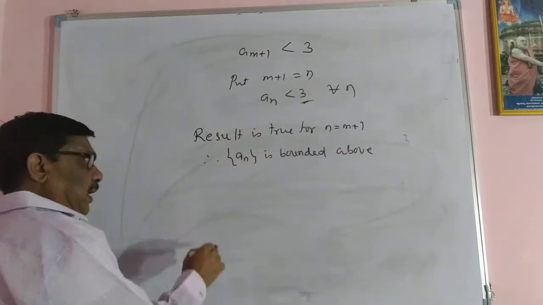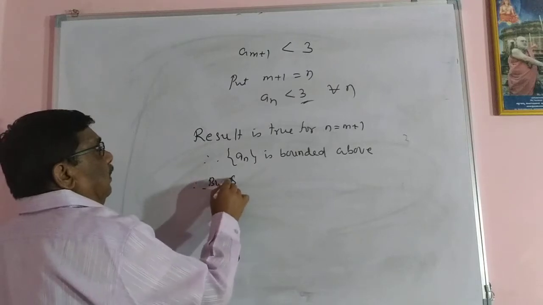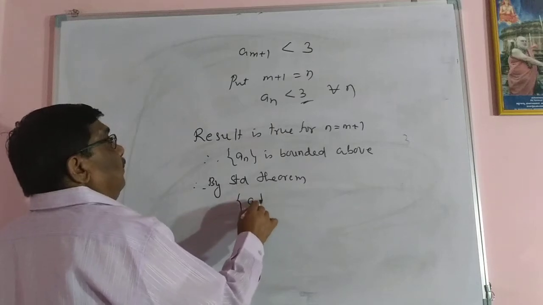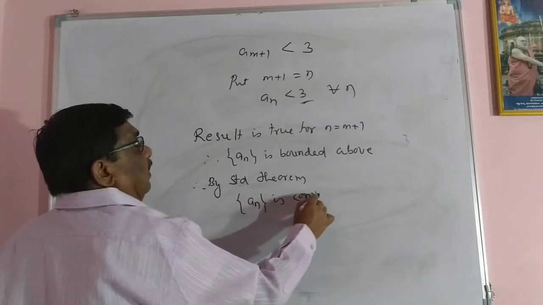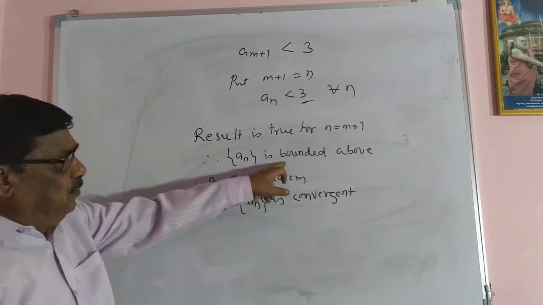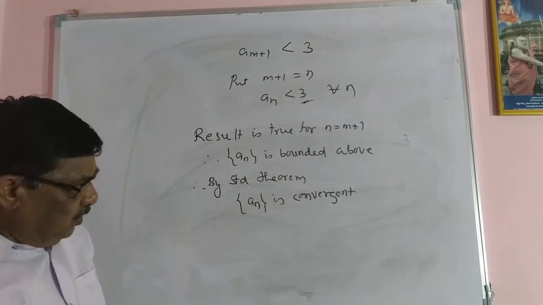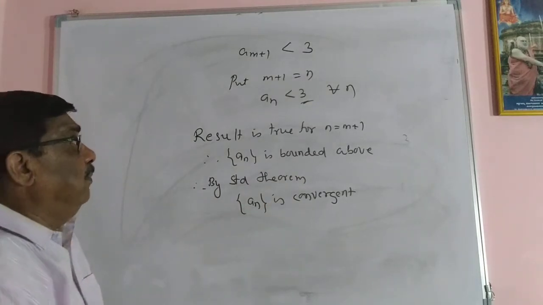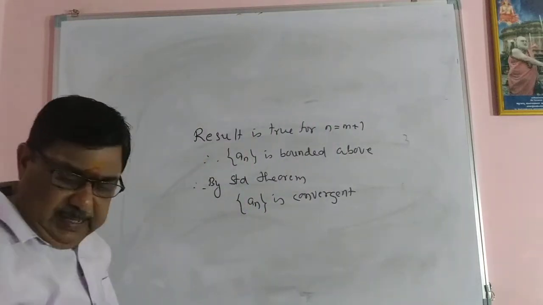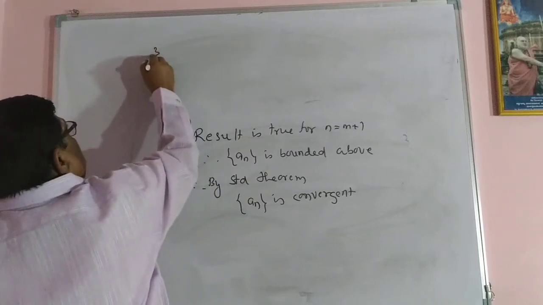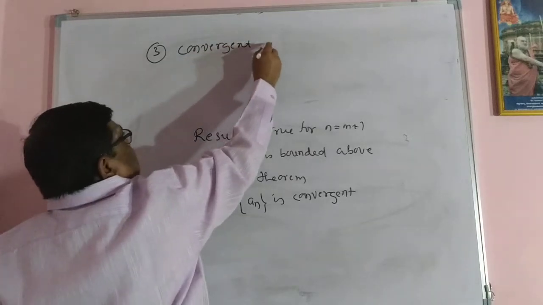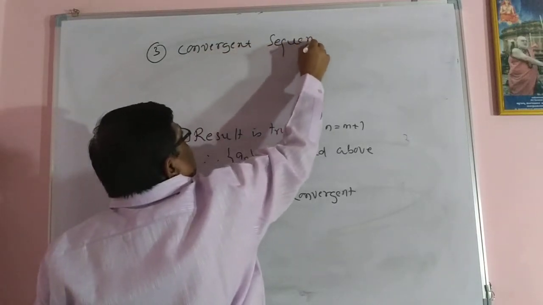Upper bound. Therefore, by the standard theorem, this an is convergent. Yes, it is convergent because it is monotonically increasing as well as bounded above. Therefore, it is convergent and converges to the least upper bound by this theorem. Then we have to prove the third part, convergent sequence. I have to prove it converges to 3.